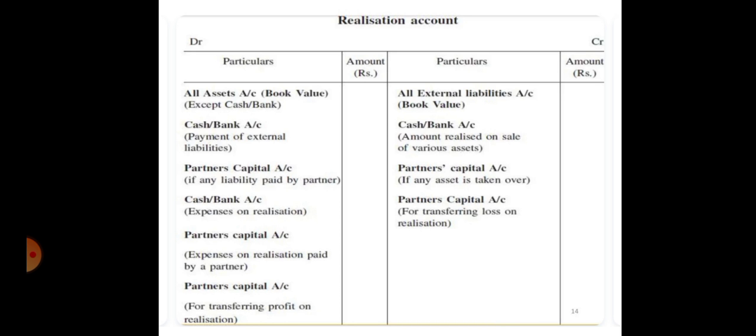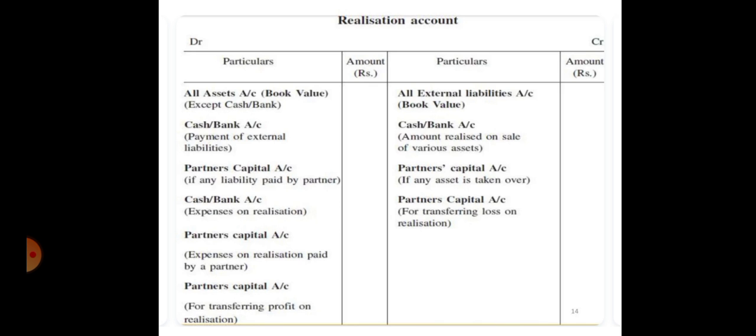And if these expenses are paid by the partner, then the entry will be realization to partner's capital account. It will be written in the debit side of realization account. After that, we will calculate the profit or loss by calculating the difference between the debit and the credit side. So if the credit side is greater than debit side, then there will be profit. It will be distributed in debit side by writing as partner's capital account.